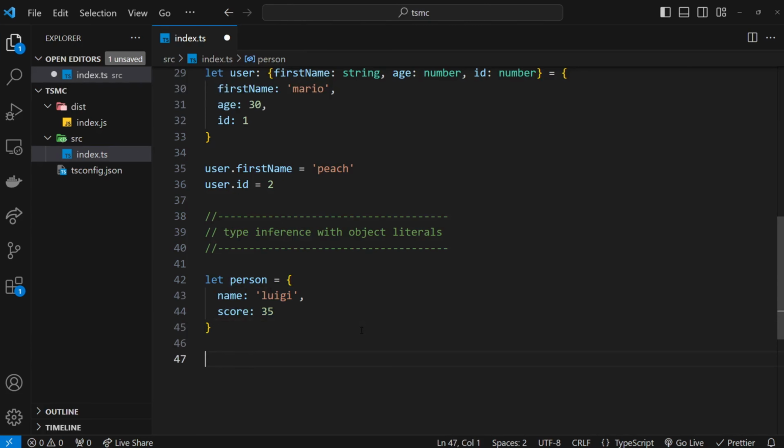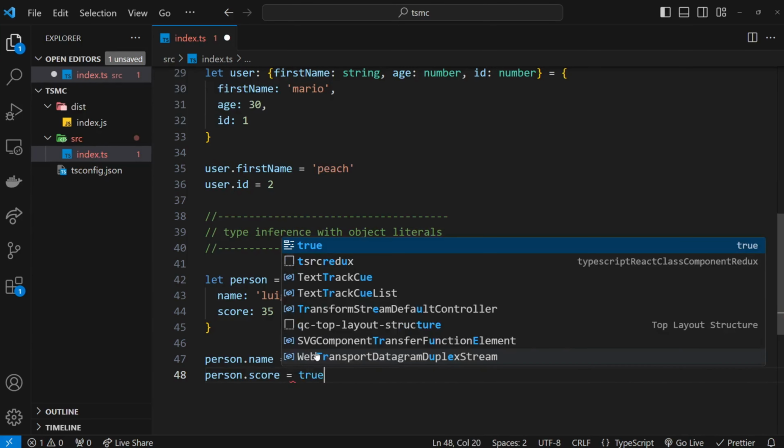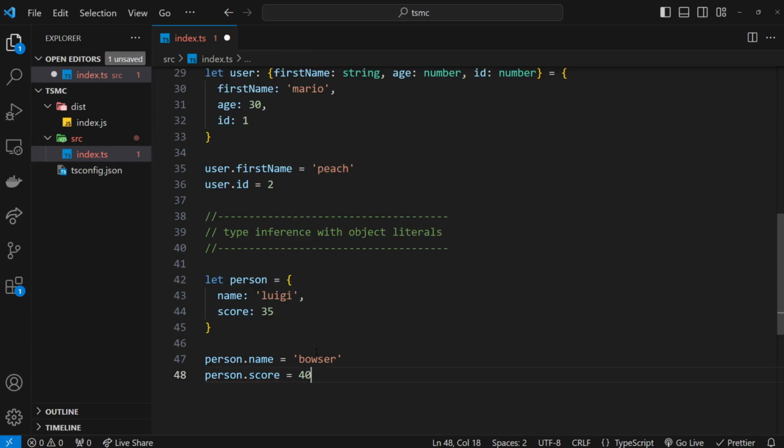So now if I come down here and try to say person.name is equal to true, a boolean, which is a different type, I can't do that because it's not the same type as this, but I can change it to a different value, which is of the same type. For example, Bowser, that would be fine. I could also change the score. I could say person.score and set it equal to another number. However, if I try to do a different type, it's not going to let me do that. And then if I try to add on, for example, a different property, so I could say person.id that doesn't exist and set it equal to 3, it's not going to let me do that because that was not specified initially. It's not part of this type right here, so it's not going to let me do it.